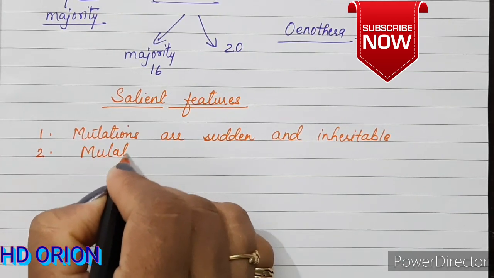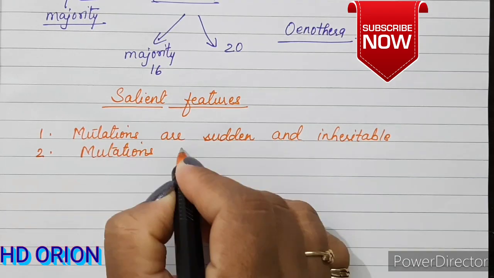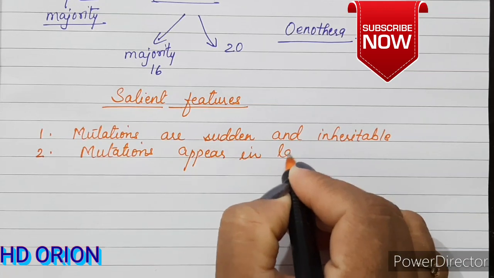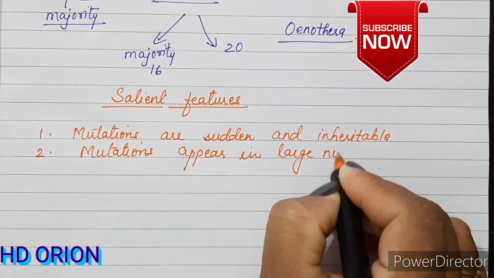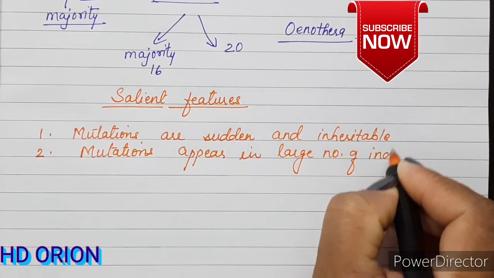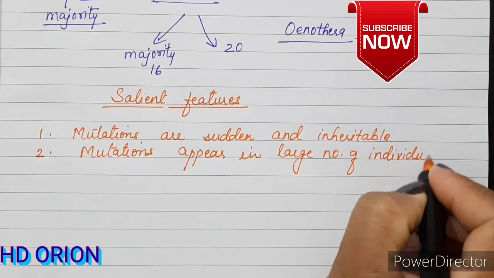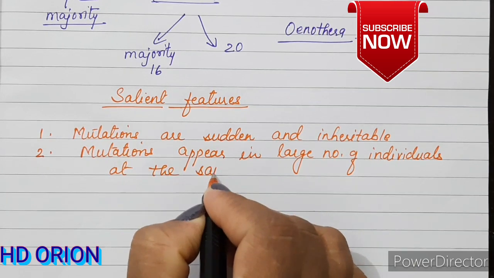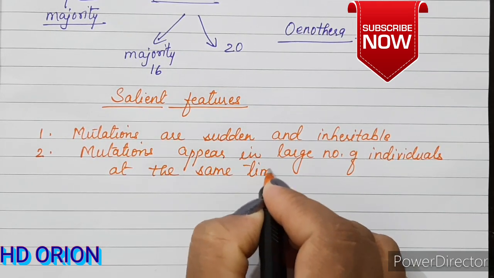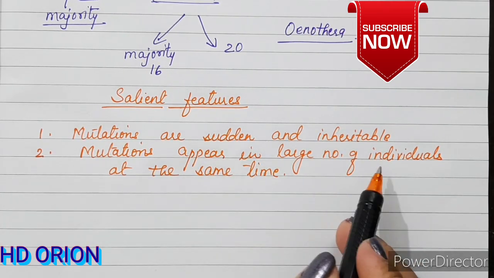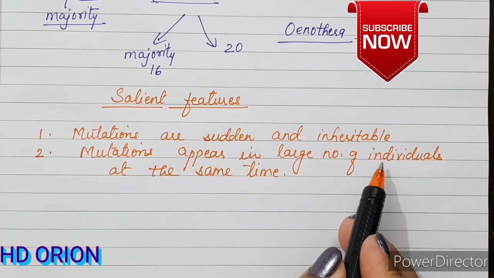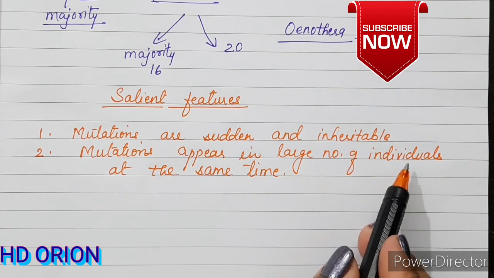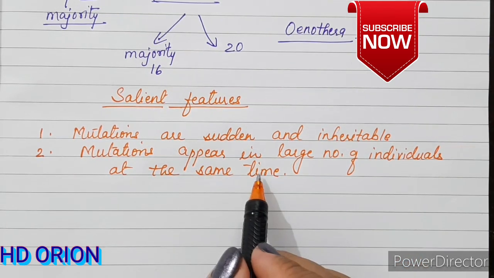Mutations appear in a large number of individuals at the same time. That means there is not only one individual which gets affected. There can be more than one individual. That is, a large number of individuals may be affected by mutations at the same time.